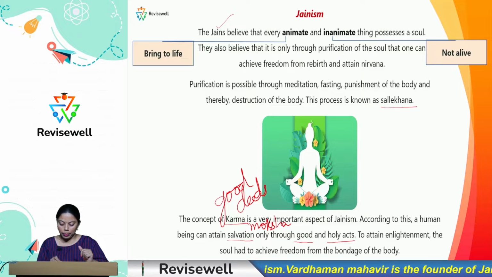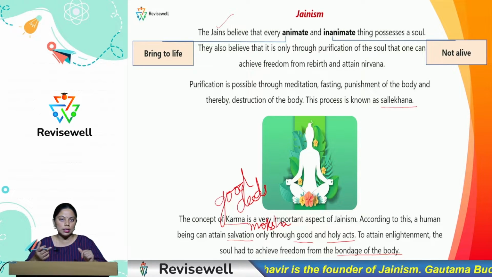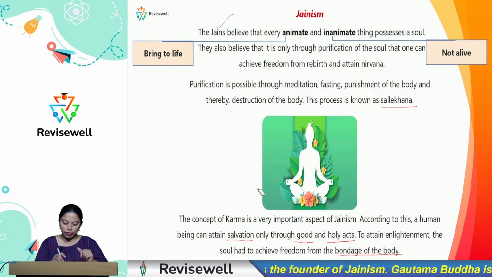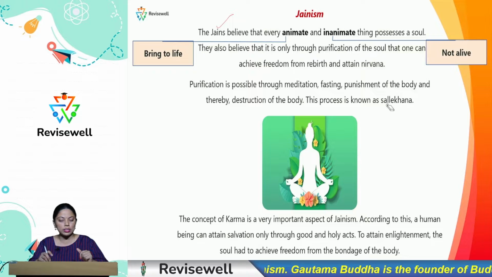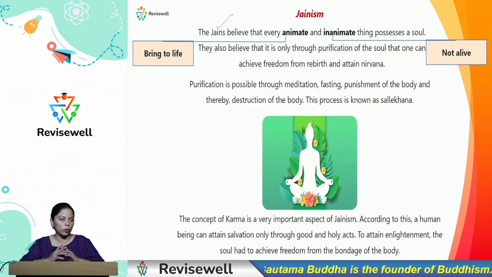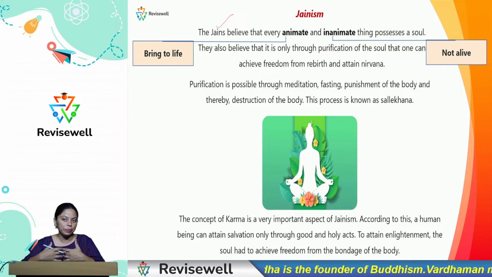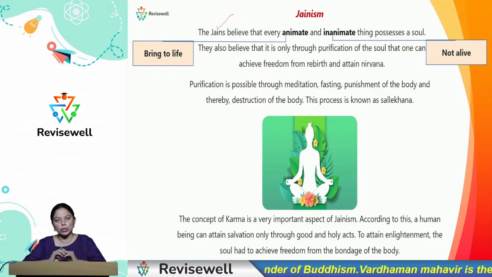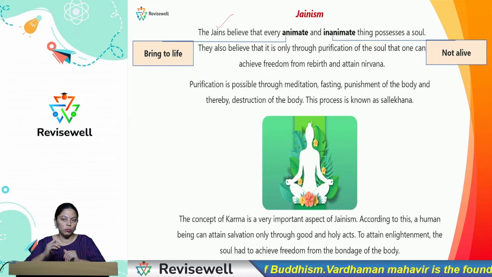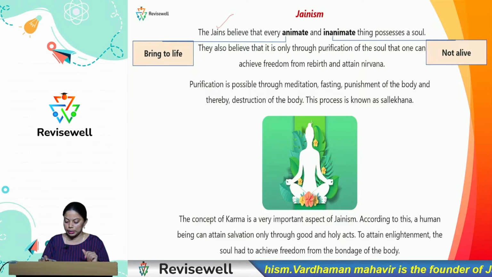To attain enlightenment, the soul had to achieve freedom from the bondage of the body. To get enlightened, to get more spiritual in his lifetime, what is the only thing which they felt is the right way? That is to achieve freedom from the bondage of the body. That is, not having the liking towards ourselves, that need to dress up so that I could look better or prettier than others. Not about the concentration made on the body. We must also have control over our senses, and that is the way of purification of the soul, was the belief followed by the Jains, the followers of Jainism.